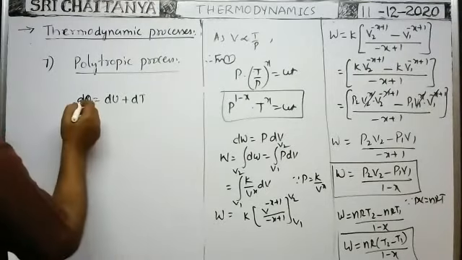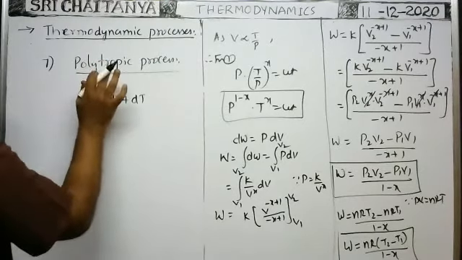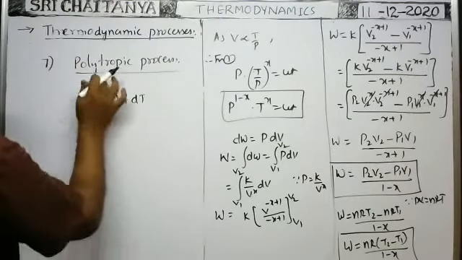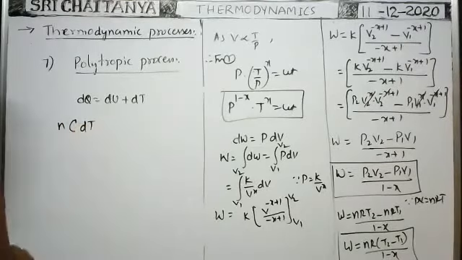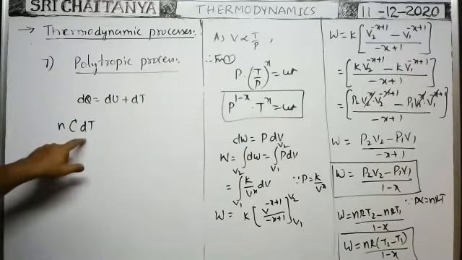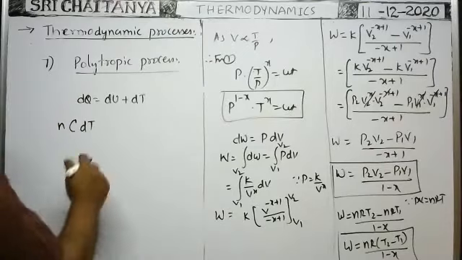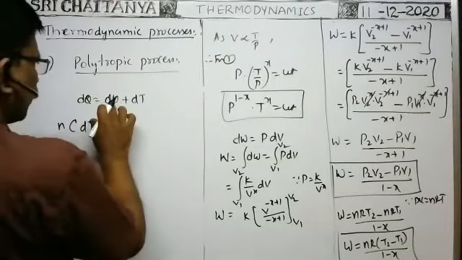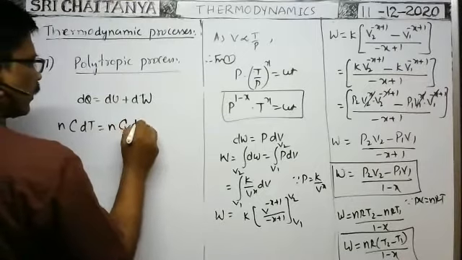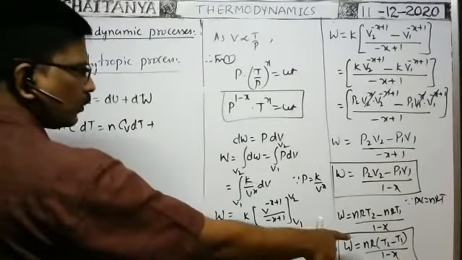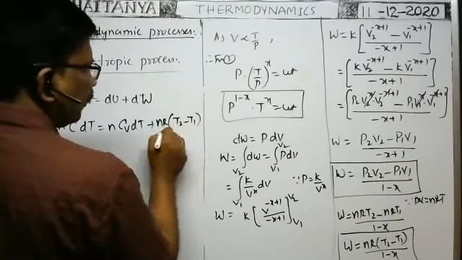Of course, in this polytropic process the molar specific heat is capital C. Then the amount of heat energy supplied in this polytropic process is equal to n into capital C into dT. Suppose at constant pressure, we have to write n Cp dT, but here in the polytropic process, this is the amount of heat energy supplied. That can be written as nC dT, which is equal to, in any process, the change in internal energy, n Cv dT, plus work done. Work done here we got nR into T2 minus T1 by 1 minus x.